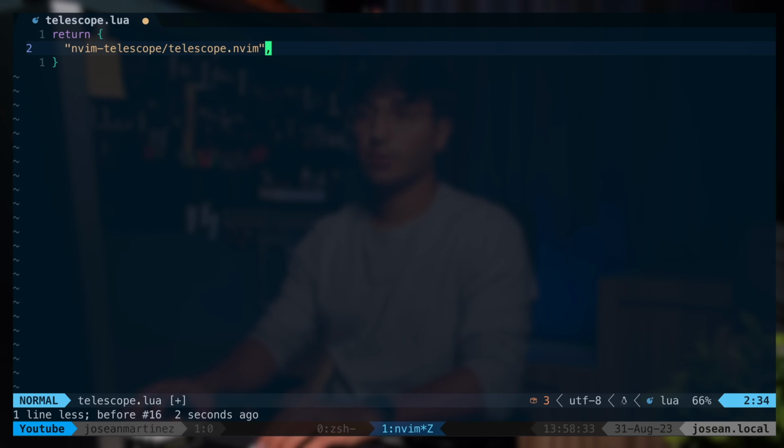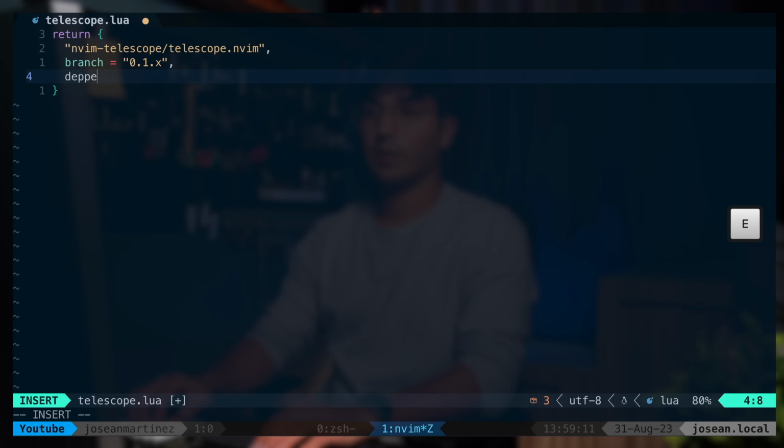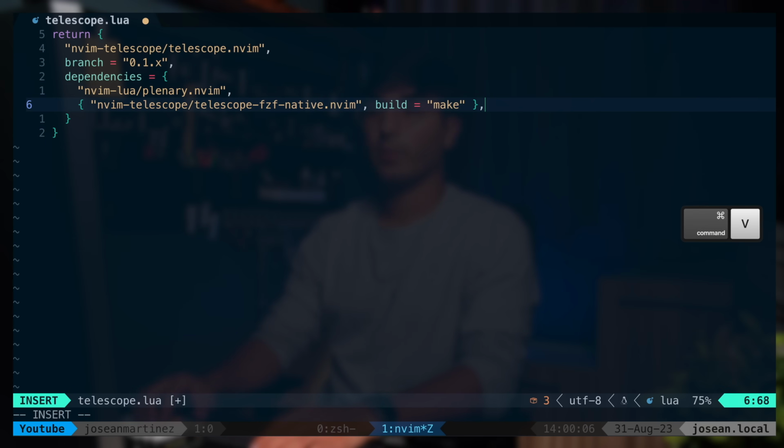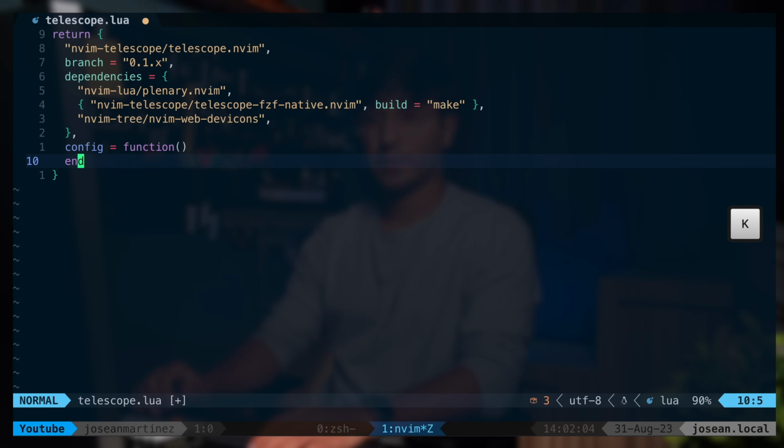Then according to the Telescope documentation, we need to add the following here so that we use the Telescope release branch. Then we need to add a couple of dependencies that Telescope will need. The first one is called Plenary, which is just some Lua functions that Telescope needs. Then we want to add the following, which will improve Telescope's sorting performance. In case you're wondering, all of this I found from their documentation. And then we want to add the following, which will add dev icons for Telescope. After adding the dependencies, we want to add a config function here, which will run whenever this plugin loads.